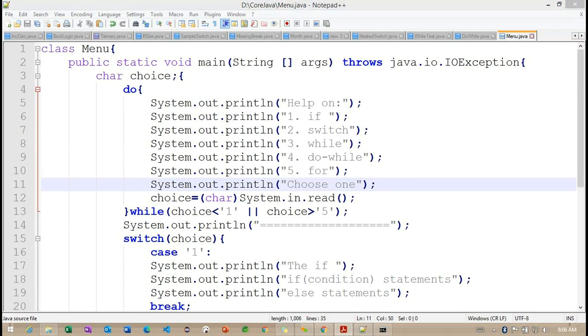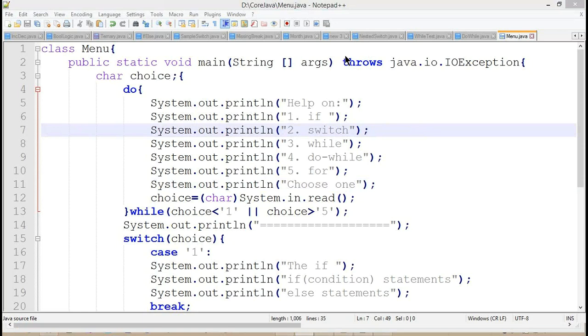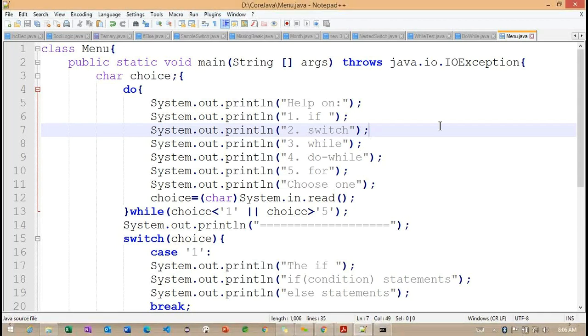Getting the point? So any questions regarding this menu related example here? Does anyone have any questions? Okay, so we don't have anything here. We'll move on.